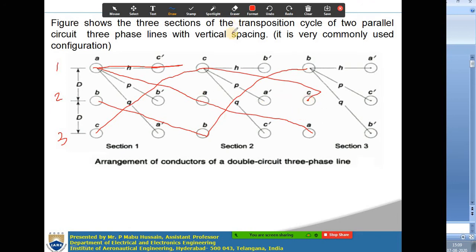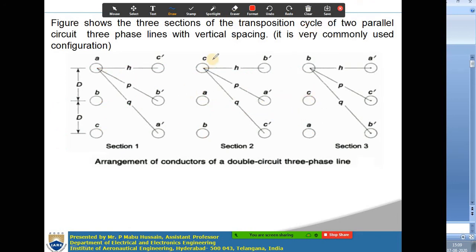So, similarly, if you are changing this, A B C, then in the opposite direction the other circuit you have to consider. In a double circuit line, one circuit will be like this. So, the other circuit, now you are arranging C A B. So, C dash, A dash, B dash will be from below to upside. So, now here you are getting B C A. So, in the opposite direction B dash, C dash, A dash you have to get. Okay. So, in some problems you may be given only this mark.